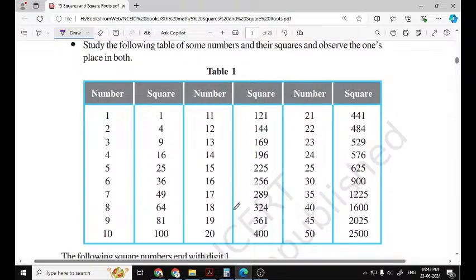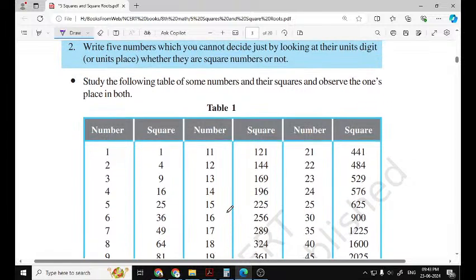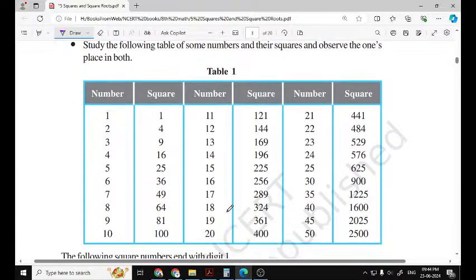Here we have given squares of numbers from 1 to 10, 11 to 20, 21, 22, 23, 24, 25, then 30, 35, 40, 45, 50, and the squares are given. Study the following table of some numbers and their squares and observe the ones place in both.